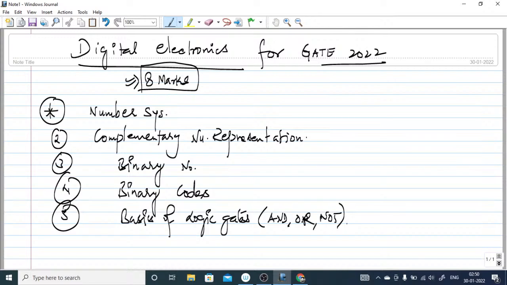Then we will talk about Boolean algebra. The sixth topic is going to be Boolean algebra. And then we will talk about SOP and POS form representations. These are very important, and from there you can expect a few questions.